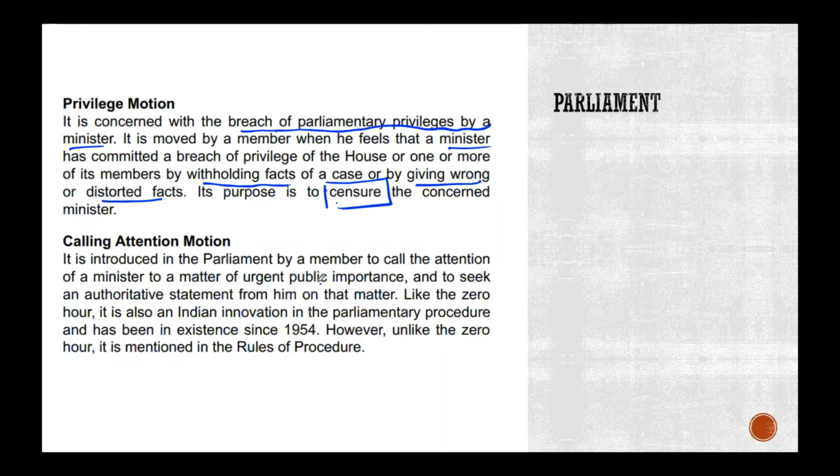So during this time period, for quote unquote misleading the Parliament by withholding facts or giving wrong or distorted facts, that deaths due to shortage of oxygen in the country during the second COVID-19 wave did not take place, something along those lines, a privilege motion was in the news. Okay, so you will see these things, connected to what is happening around you.